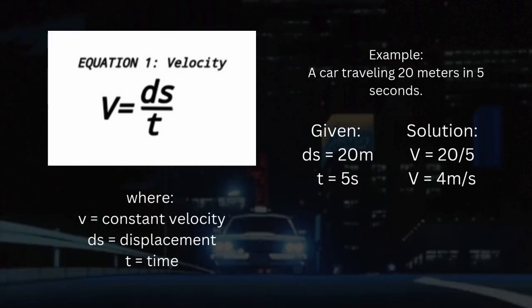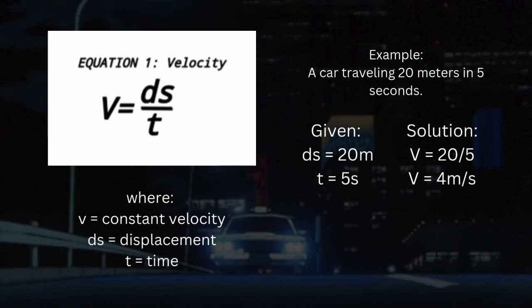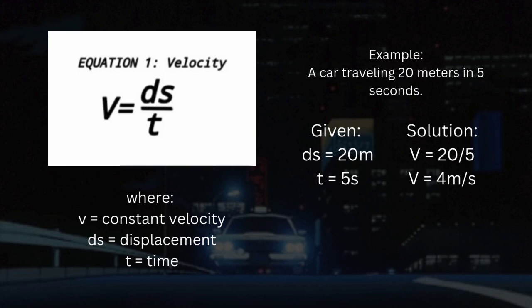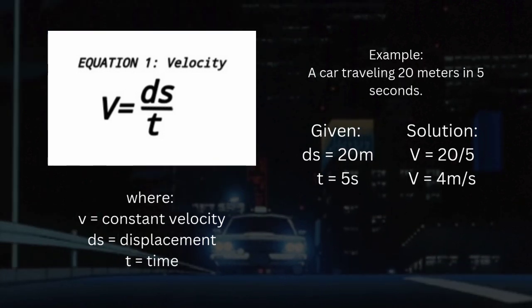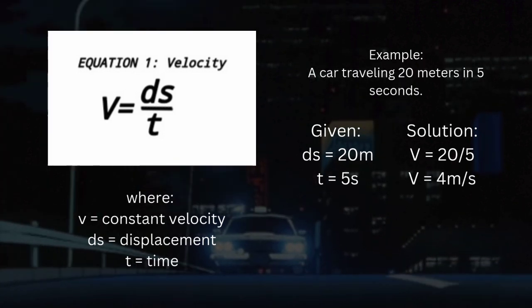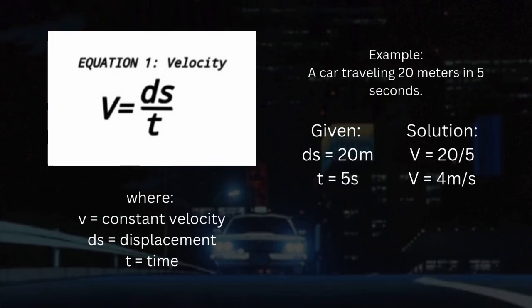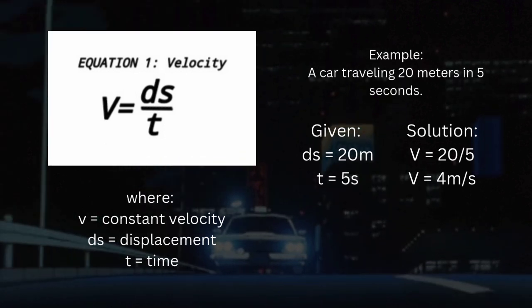So, a car traveling 20 meters in 5 seconds. The given variables are 20 meters, which is the displacement, and 5 seconds, which is the time.